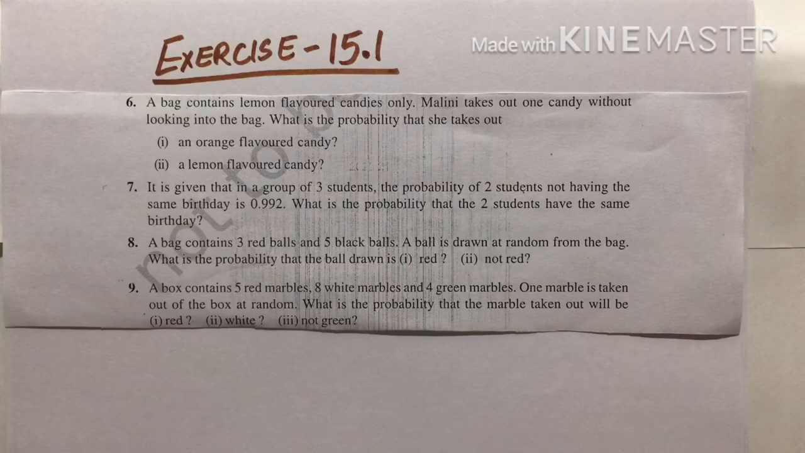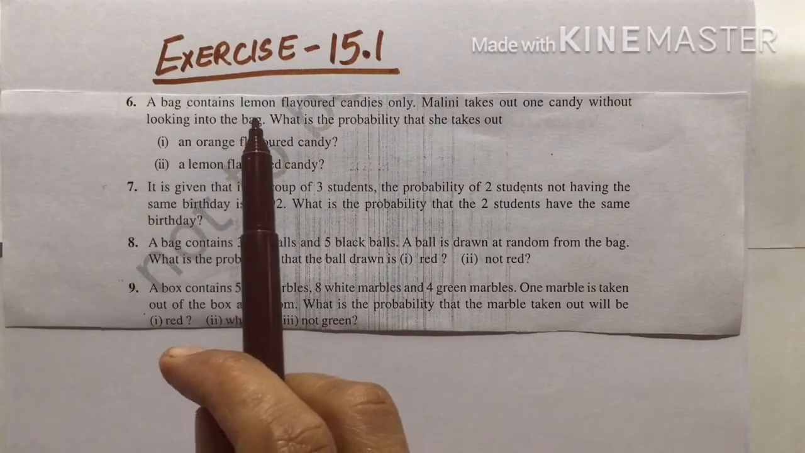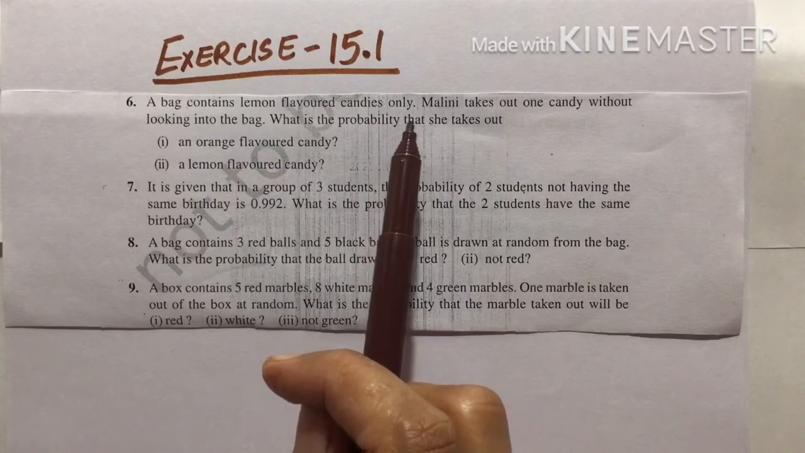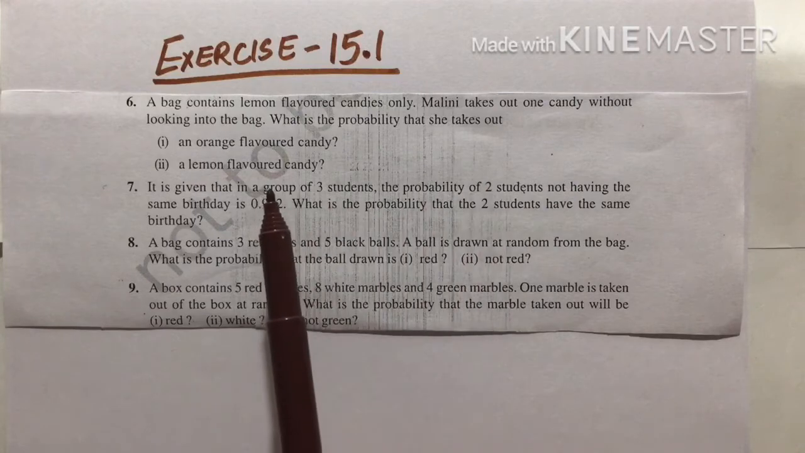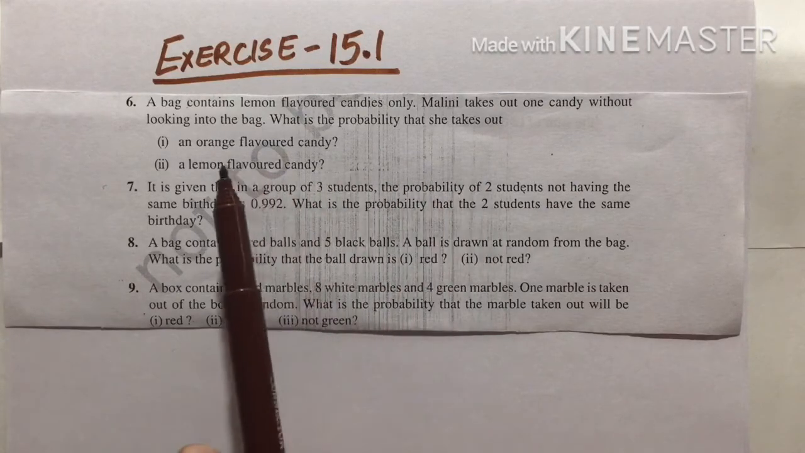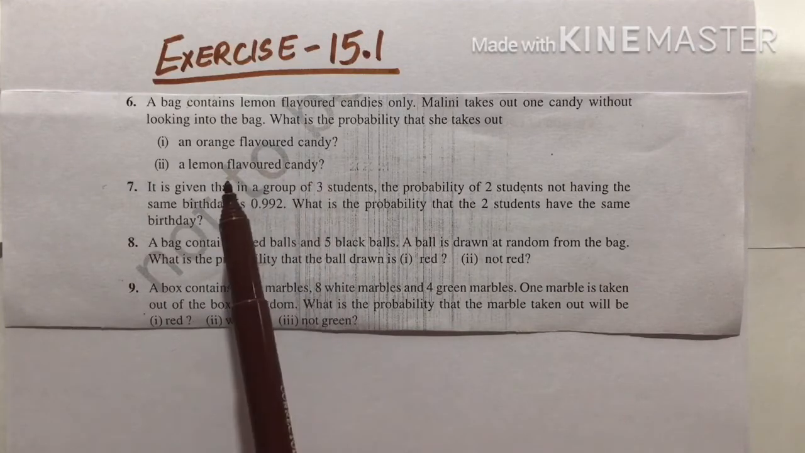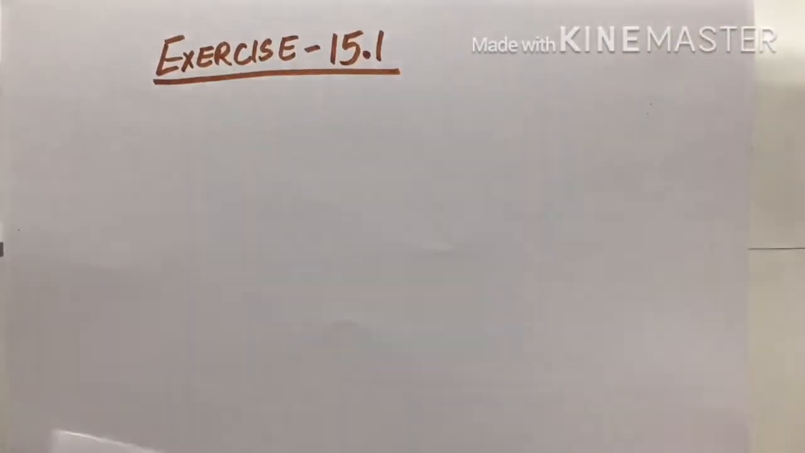Hello students, we are doing exercise 15.1. Question number 6 is there. A bag contains lemon flavored candies only. Malini takes out one candy without looking into the bag. What is the probability that she takes out an orange flavored candy and a lemon flavored candy? So both parts we will do.